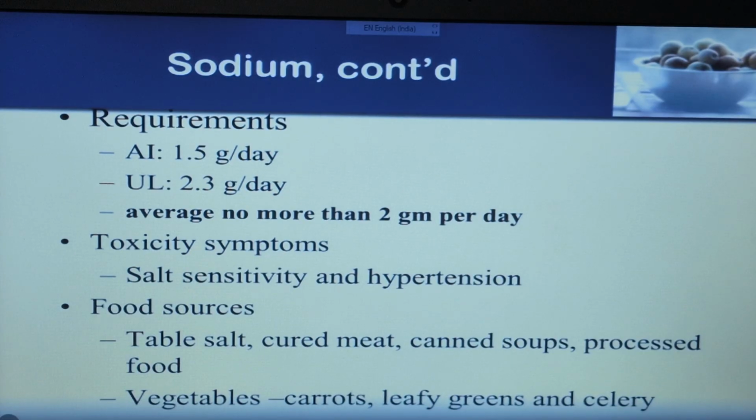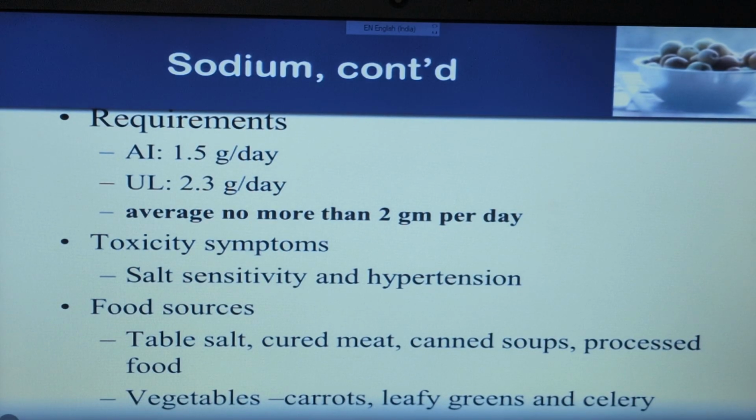The requirement of sodium is 1.5 gram per day and 2.3 gram per day. The average should be no more than 2 gram per day. Toxicity symptoms are salt sensitivity and hypertension. If you get more sodium, then hypertension occurs and blood pressure will be increased. These are the symptoms of a high concentration of sodium if you take it in food.